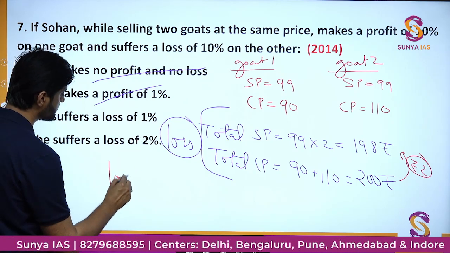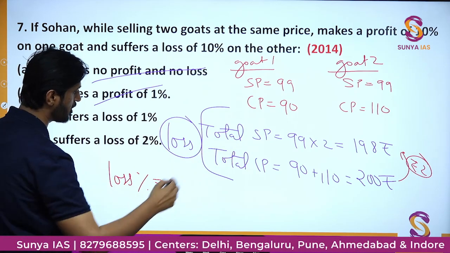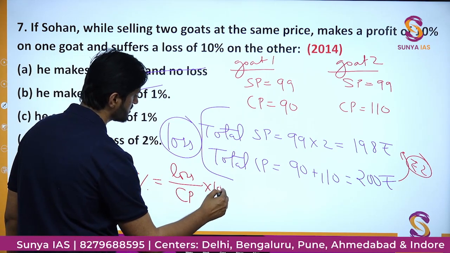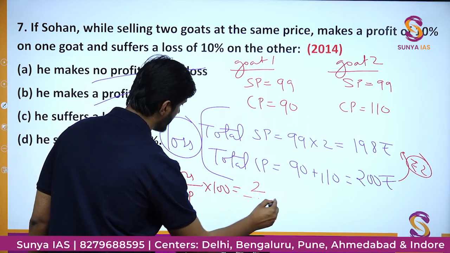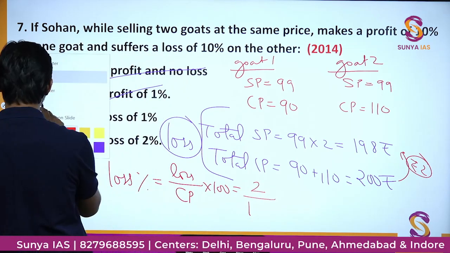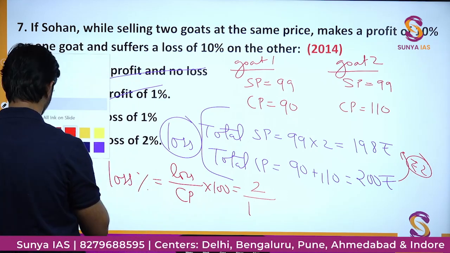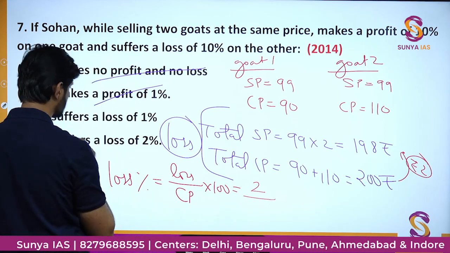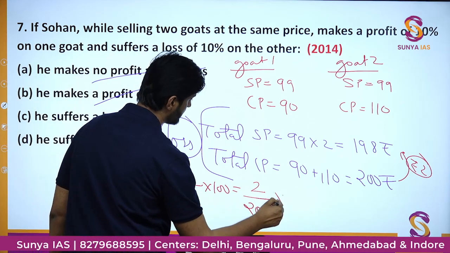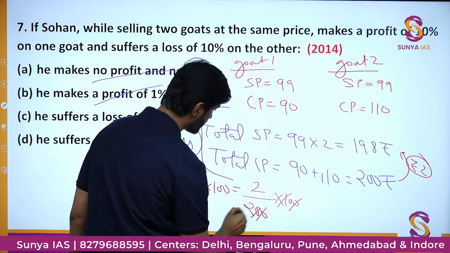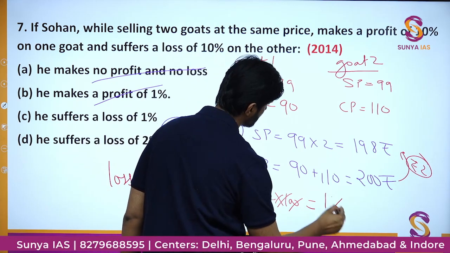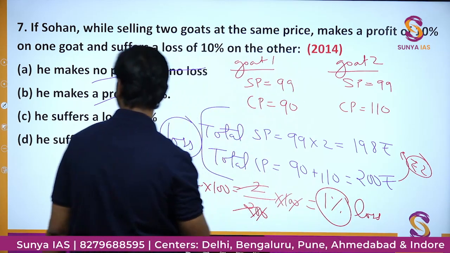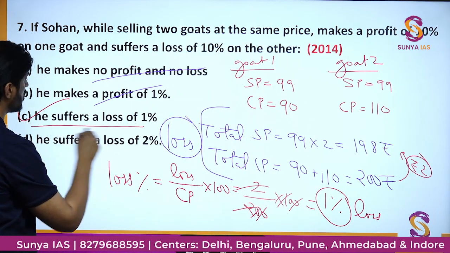So we can say loss percentage is going to be the amount of loss divided by the cost price, into 100. The loss is rupees 2. Total cost price we assume to be 200. Overall, we'll get rid of all of the values. We'll get 1% as the final loss percentage. And this, my friends, is the answer to this particular question, that is option number C.